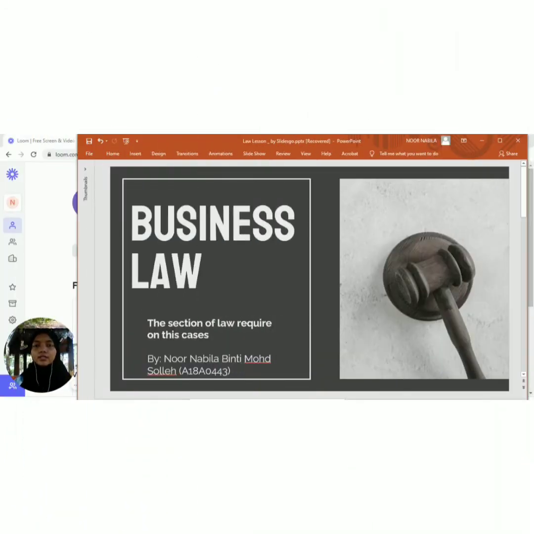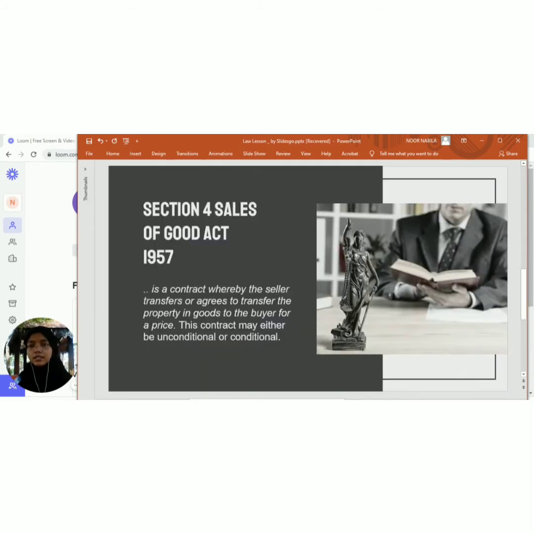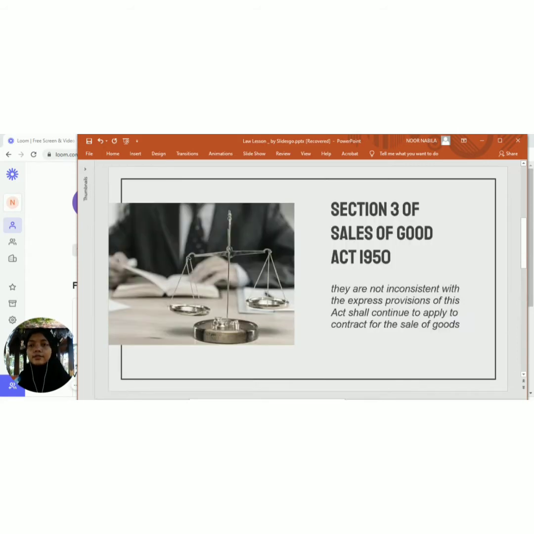My matric number is A188043. Today, in my part, I would like to present the sections of law required in this case study. We can see from section 3 and section 4 that they are from the Sale of Goods Act 1957. For example, I can discuss section 3 of the Sale of Goods Act. This section is not inconsistent with the express provisions of this act, which is that the US President has signed an executive order banning any transaction with Huawei due to the trade war between China and USA.